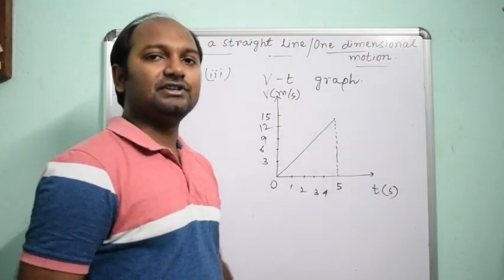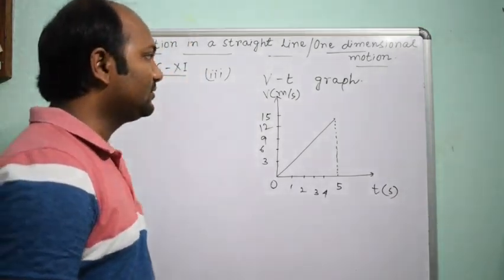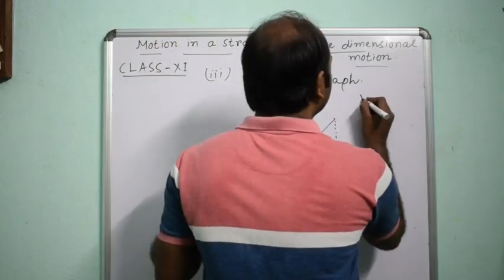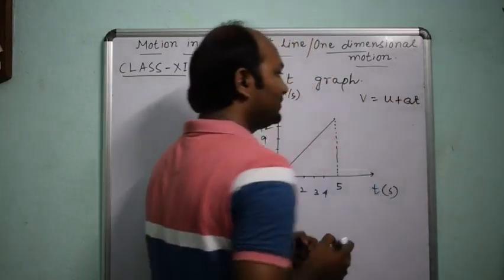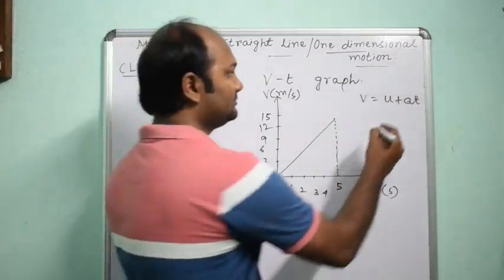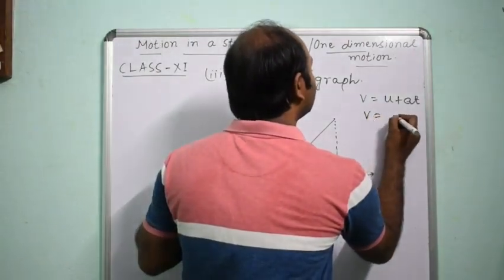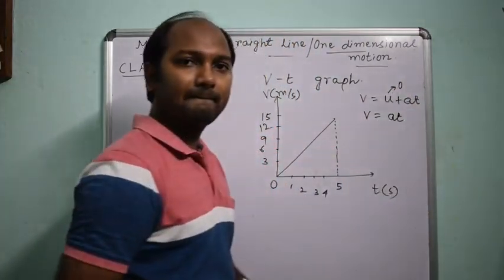So the acceleration is uniform acceleration. Another way we can say v equals u plus at. Here u, the initial velocity, is 0. So v equals at since u is 0.